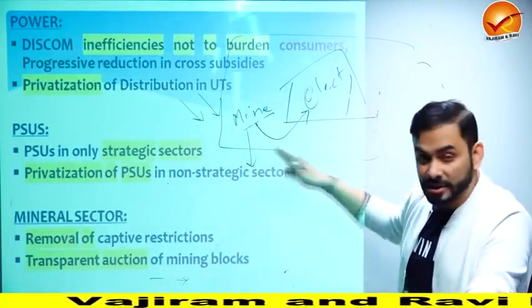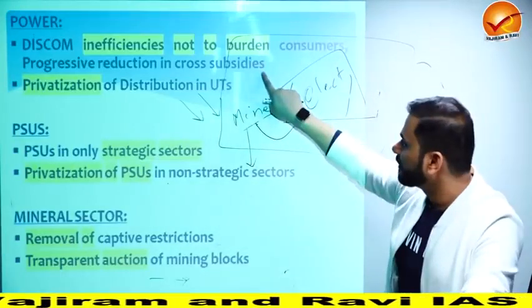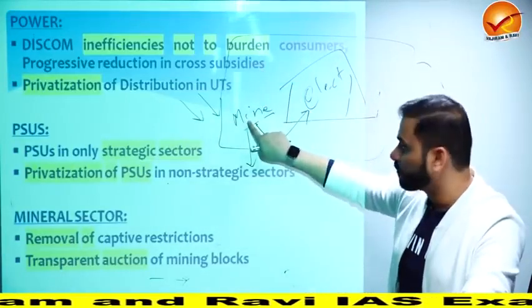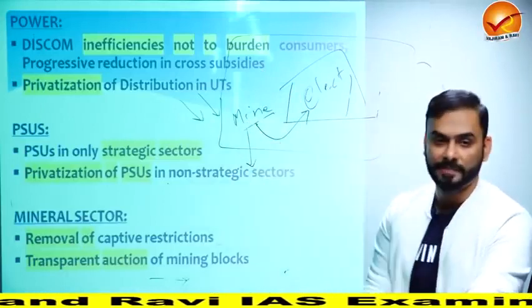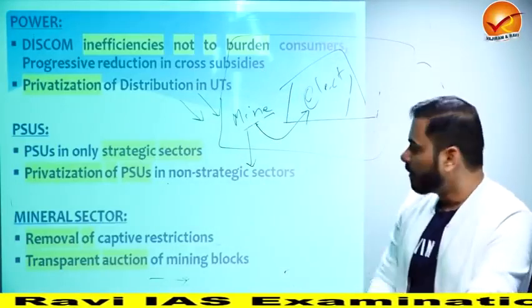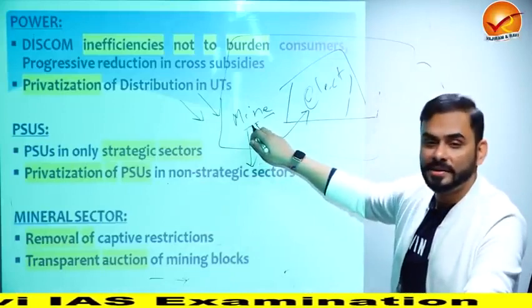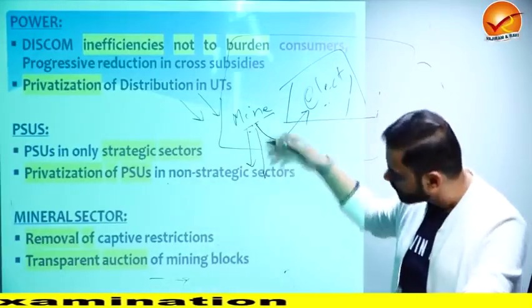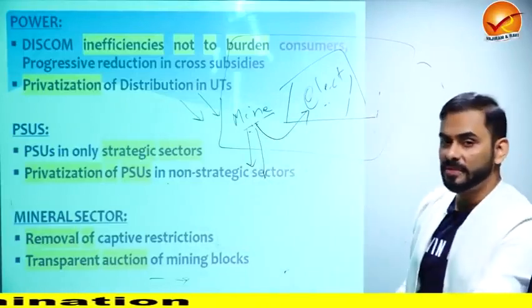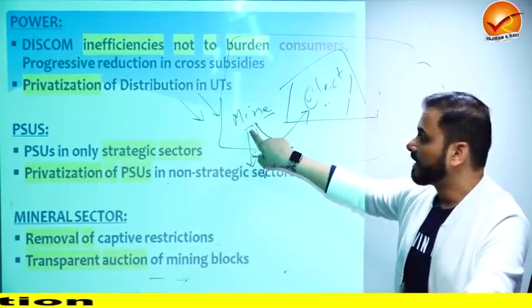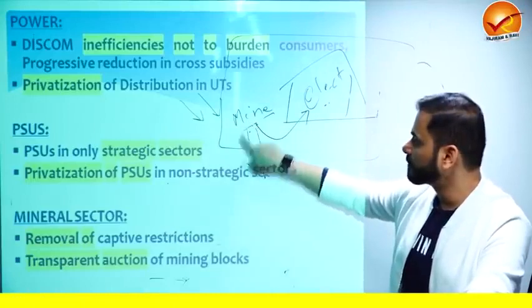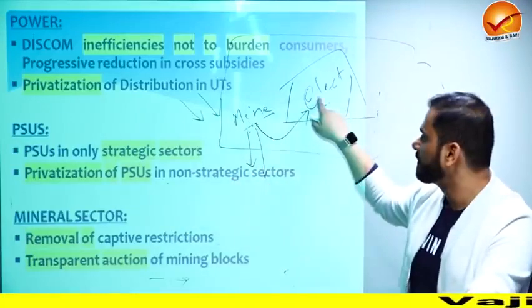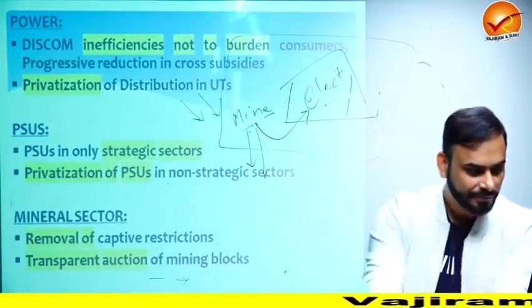If this was the arrangement, then this particular company was not allowed to sell the coal to a third party. This was the rule. But now the government has said that if you have a mine and your own power plant, you can use the coal in your own power plant, or if you want to sell it, you can sell it also. There is no distinction between commercial and captive now. If you want to sell it outside, you can. If you want to use it in your own power plant, use it.